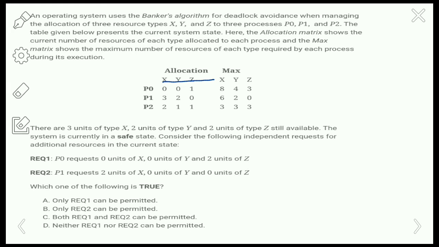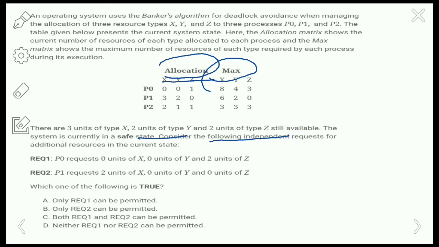So here the allocation matrix shows the current number of resources of each type allocated to each process, and the maximum matrix shows the maximum number of resources of each type required by each process during execution. So there are 3 units of type X, 2 units of type Y, and 2 units of type Z.